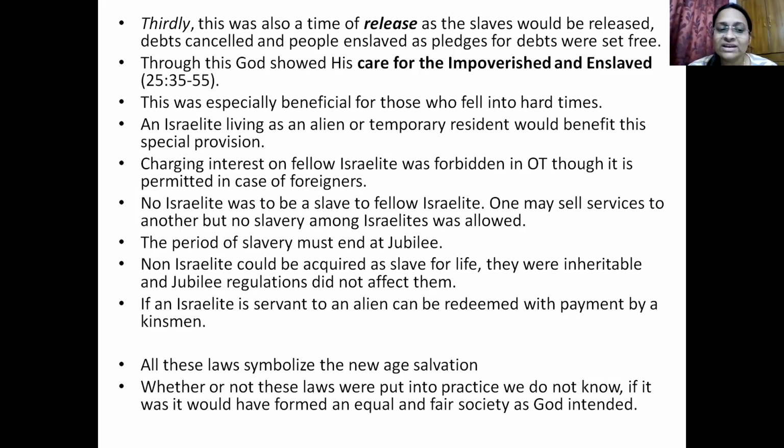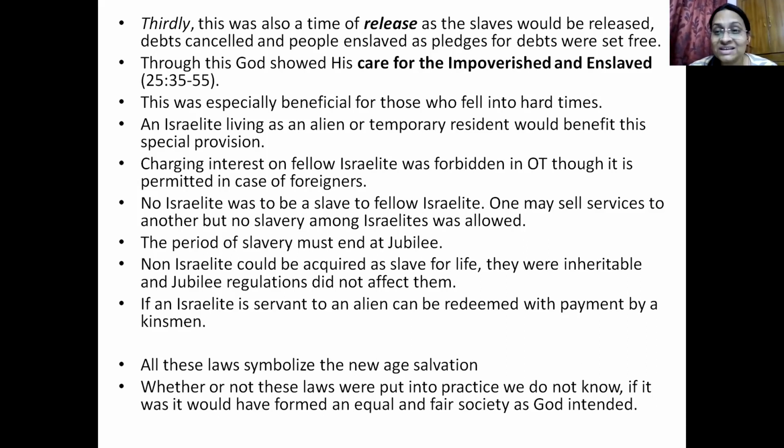Okay, so if an Israelite is a servant to an alien, he can be redeemed by the kinsman also. So the kinsman redeemer's role is very important. The kinsman is very, very important in Israelite culture because he can redeem your property, he can redeem your house members, and he can redeem people also. So he is a very important person.